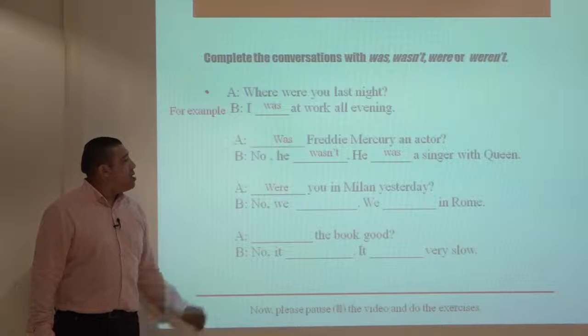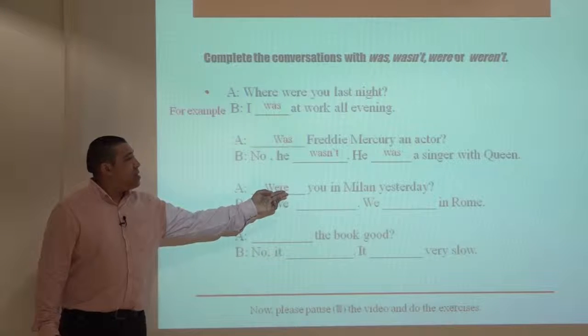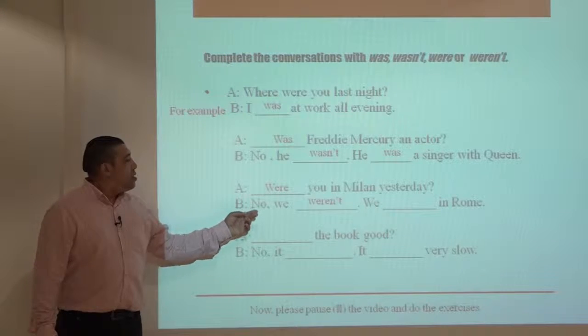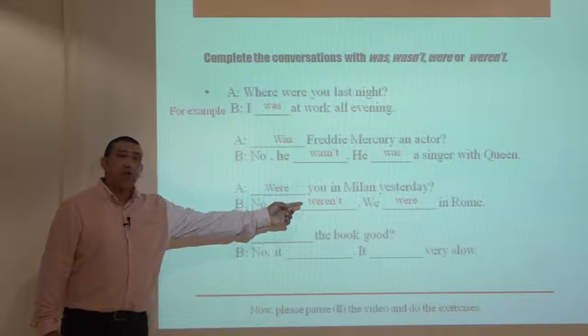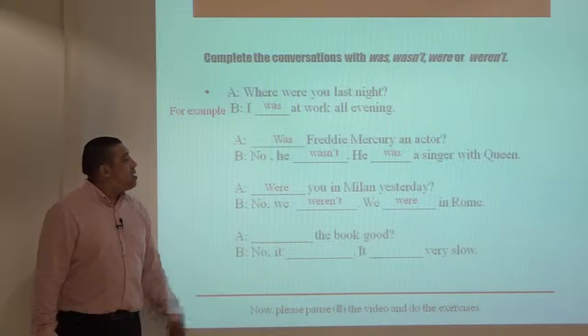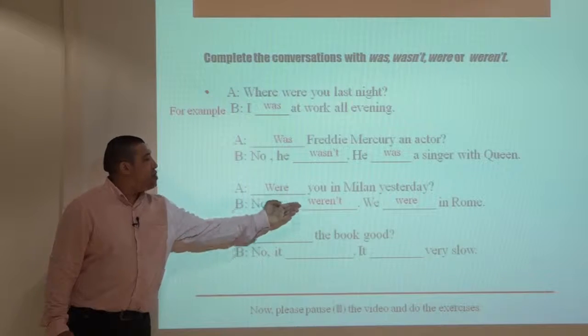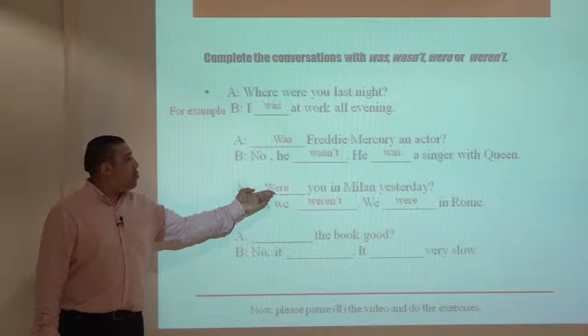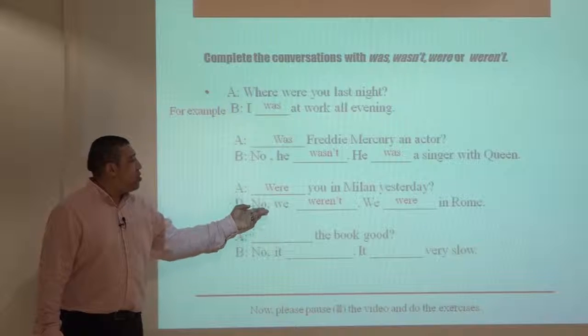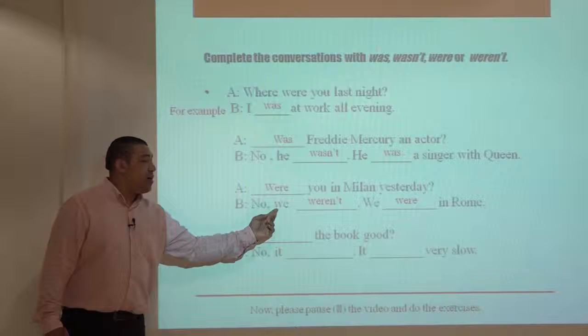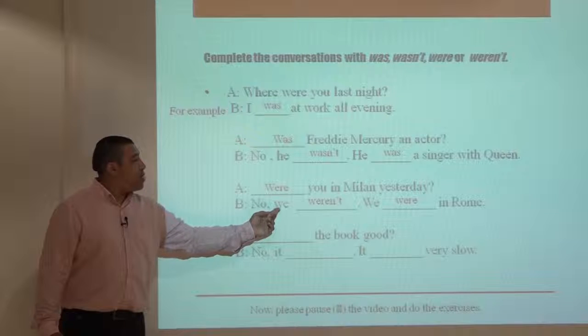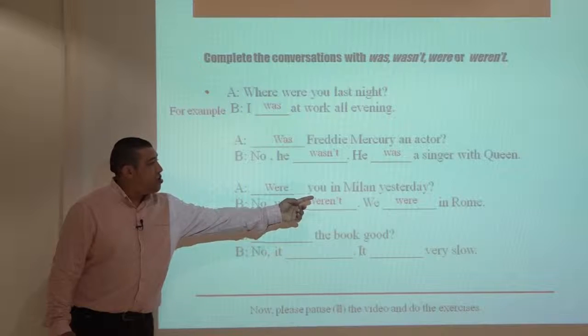Question 2. Were you in Milan yesterday? No, we weren't. We were in Rome. As we have you in this question, we should ask our question with were. And the answer, no, we weren't, because we have we, plural pronoun here. We were in Rome.